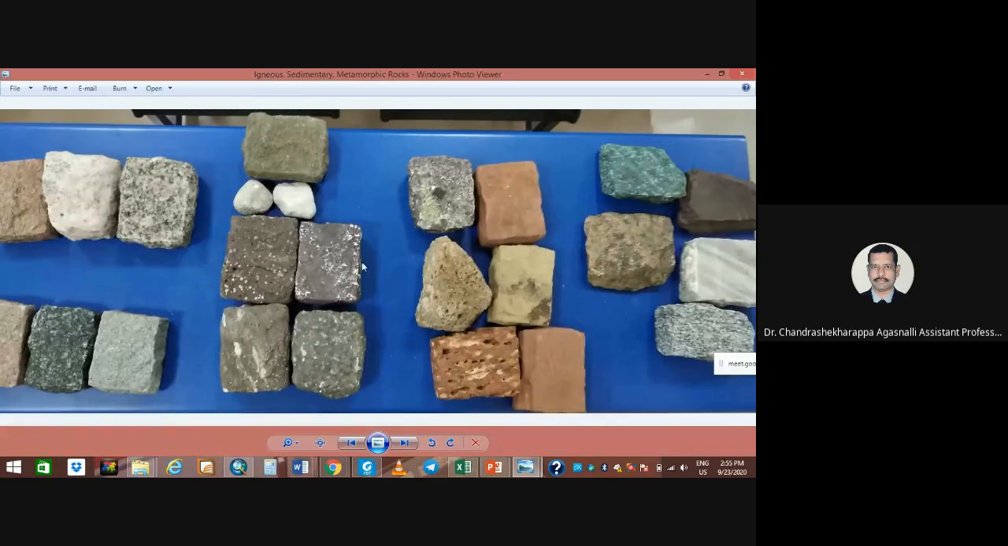Okay, you can tell me any rock type here. You can name the rock name, any of these.